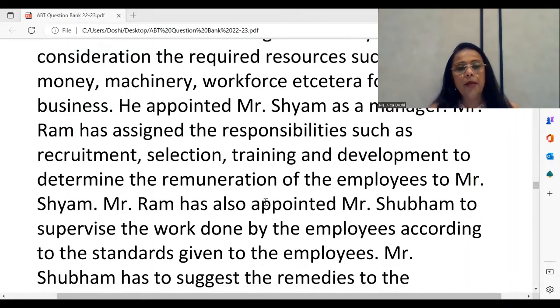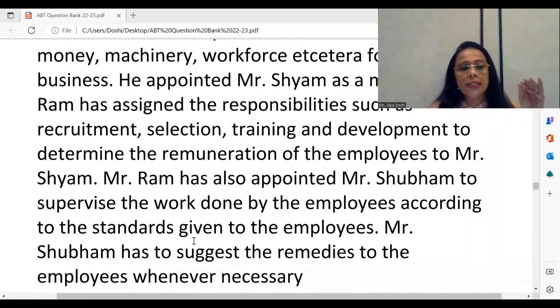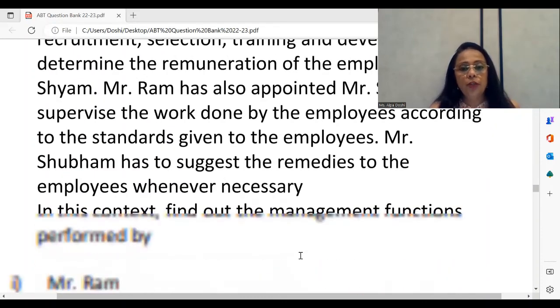We will see later on how we are going to write the answer. Also, Mr. Ram has appointed another fellow called Mr. Shubham. And what is Mr. Shubham doing? He is supervising the work which is done by the employees. He is kind of checking on them. He is trying to see whether the standards that were given are being achieved. Is the work being done according to the standards? If not, he is suggesting remedies. Remember the words corrective actions. So in other words, Mr. Shubham is performing the last management function of controlling.